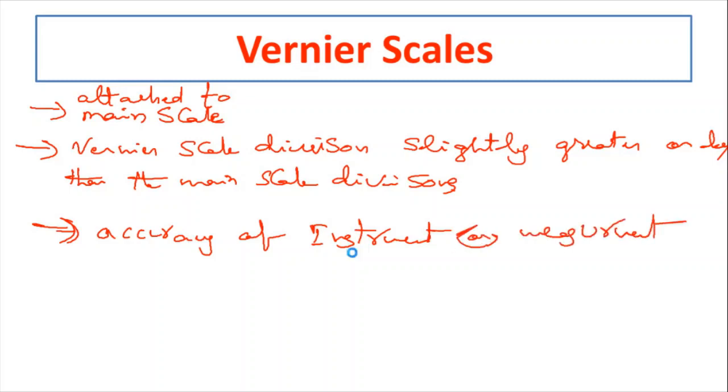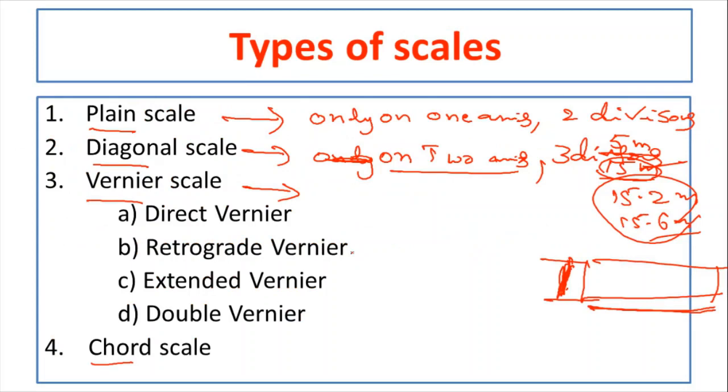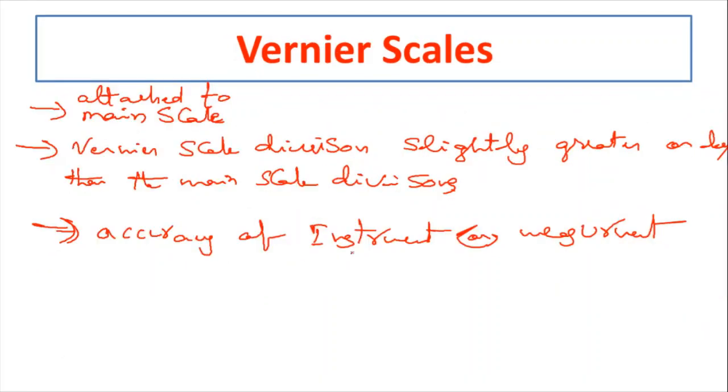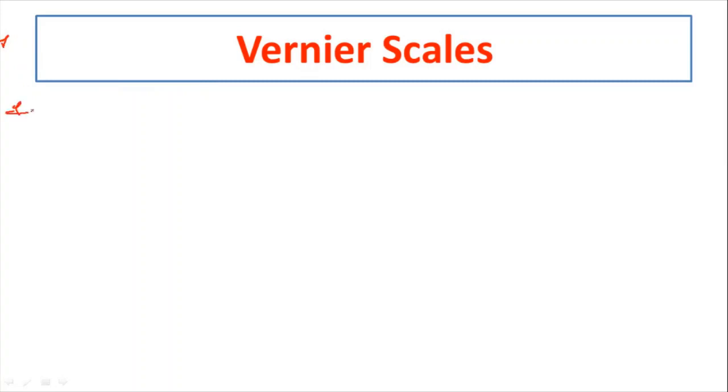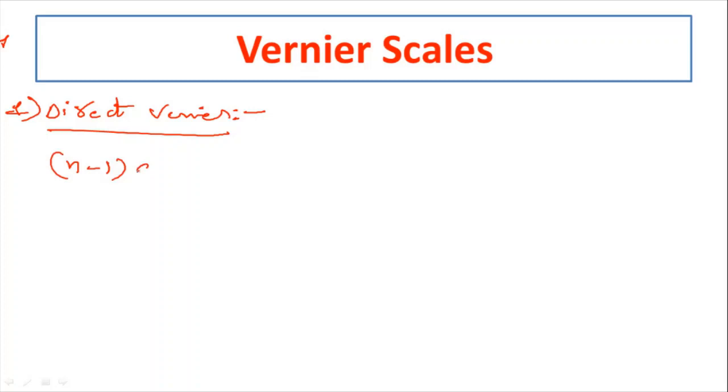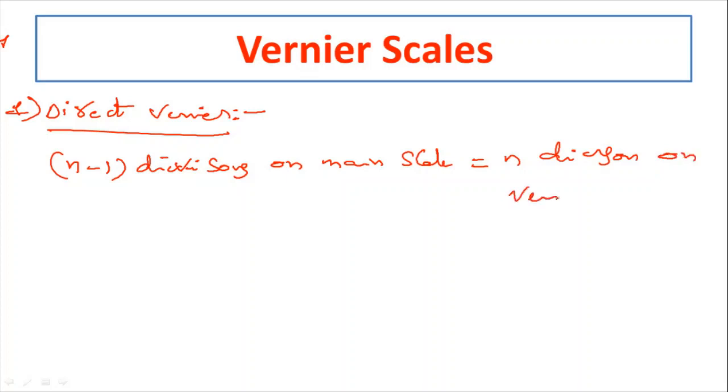Okay, so now if you see in the vernier scale, again 4 types are there. So let us see them one by one. First one is the direct vernier. And the principle of the direct vernier is n minus 1 divisions on main scale equal to n divisions on the vernier scale.